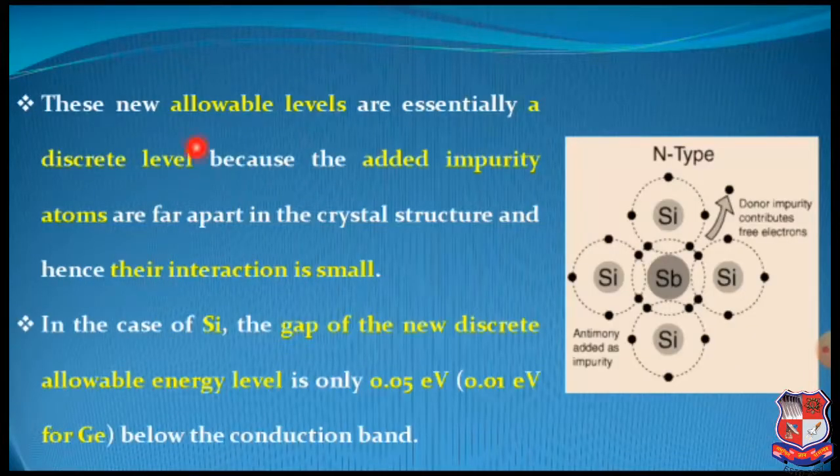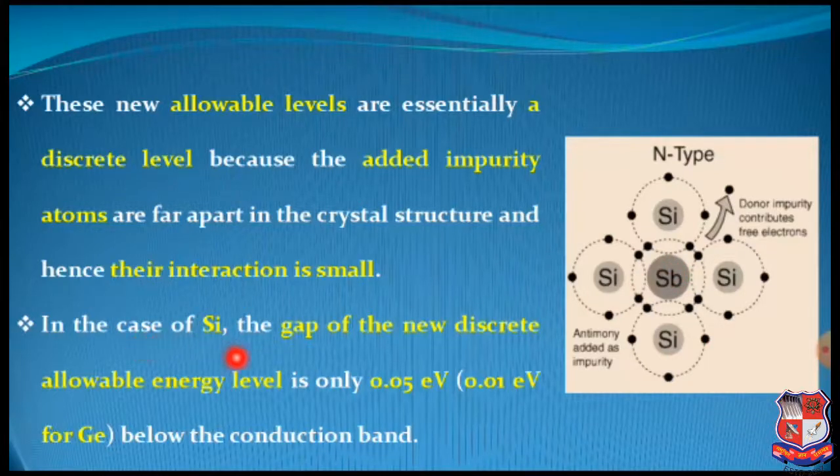The new allowable levels are essentially discrete levels because the added impurity atoms are far apart in the crystal structure and hence their interaction is small. So here from this figure you can see the interaction between silicon and antimony impurities.